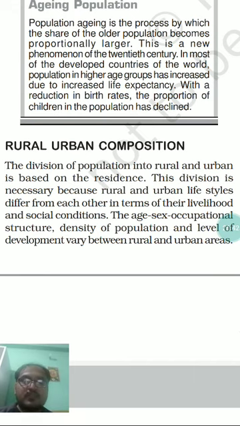The age, sex, occupational structure, density of population and the level of development vary between the rural and urban areas. So the age, sex, occupational structure, what does it mean?